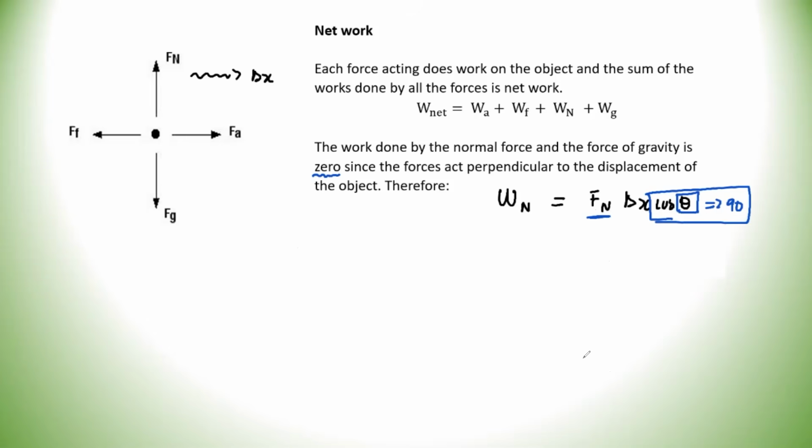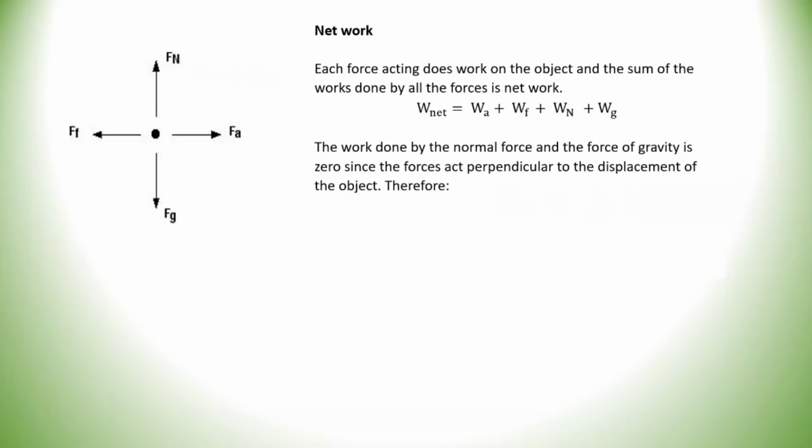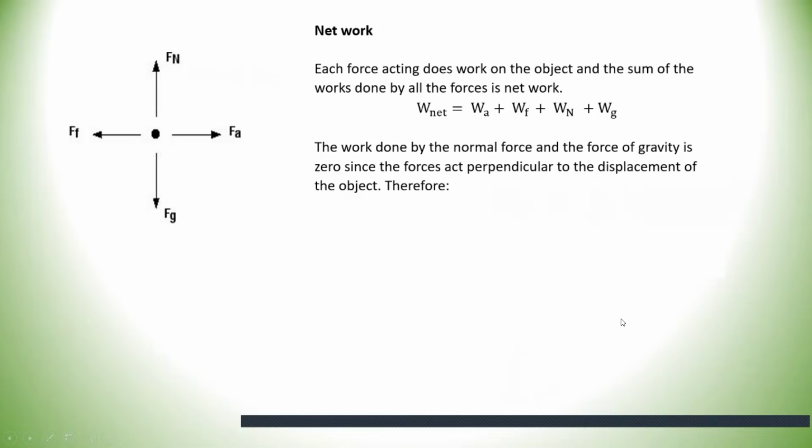They love asking this question where they say to you, why is it that the vertical forces do no work on the object? This is because theta is 90, or this is because they act perpendicular to the displacement. Theta is 90, cos 90 is equal to 0. That's what it means when you're dealing with this particular situation. Therefore, here's where we are. Work done by applied, work done by friction.